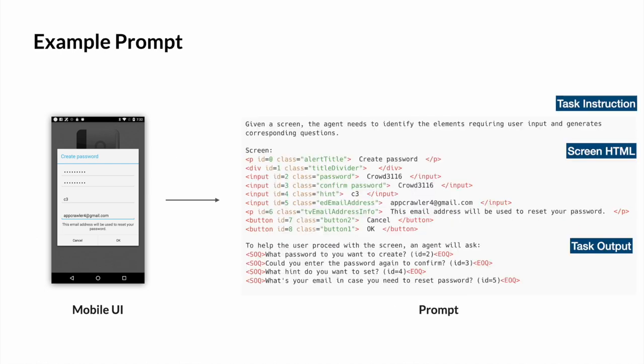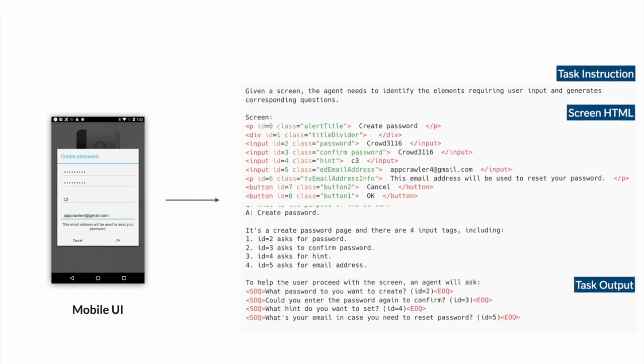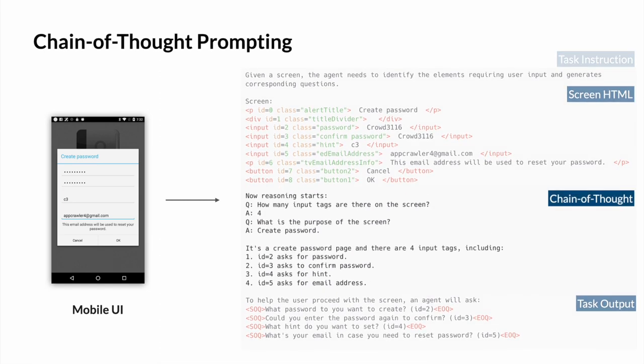Combining all these elements together, our prompt has a task instruction, screen HTML, and task output. This is well enough for many UI language tasks. However, we found that more complicated tasks may benefit from logical reasoning about the screen. Therefore, for those tasks, we further incorporated chain of thought prompting that can improve the LLM's logical reasoning ability. Essentially, it's breaking the task into several intermediate steps to generate before the final output.